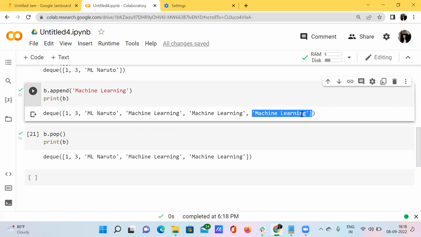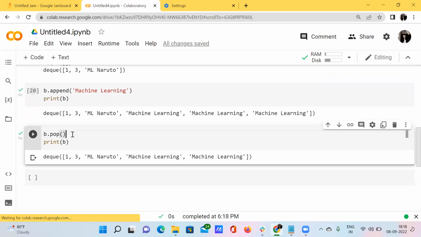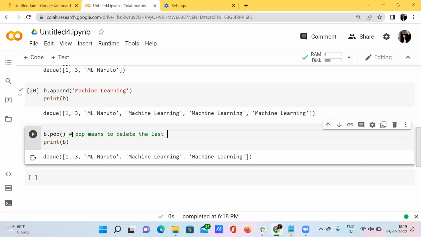So how does it happen? See here, the pop function has a specialty. The pop function deletes the last item of the list. Whatever the last item present inside this list, it will automatically delete that last item.